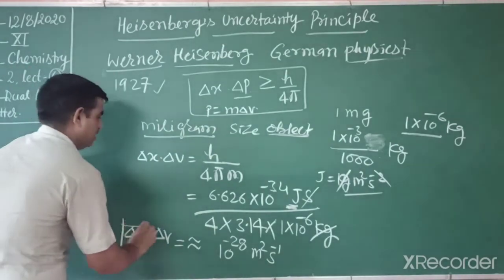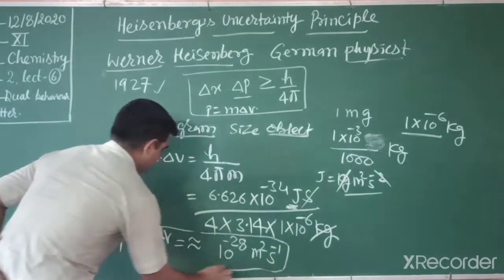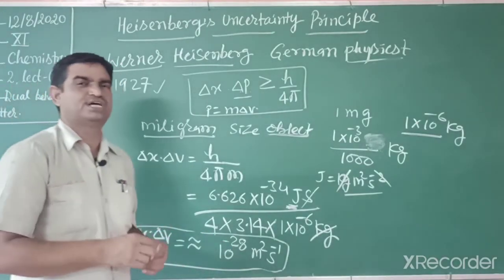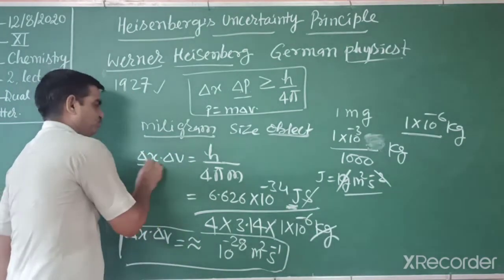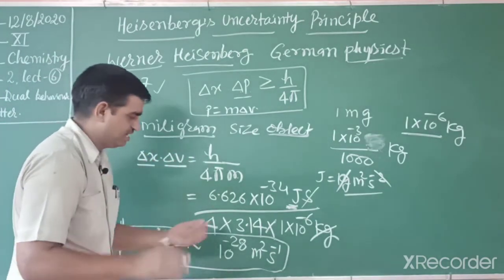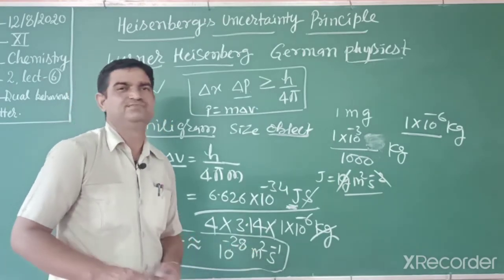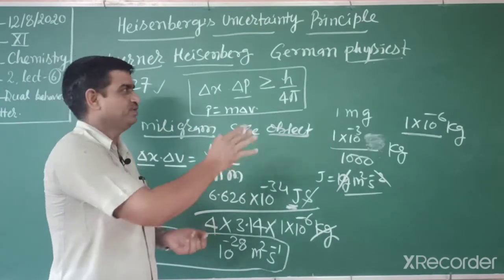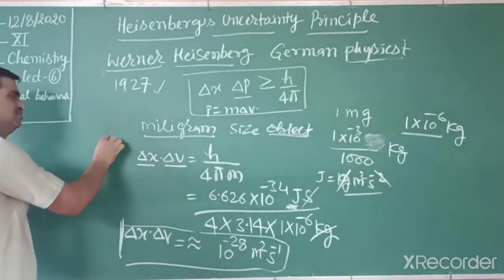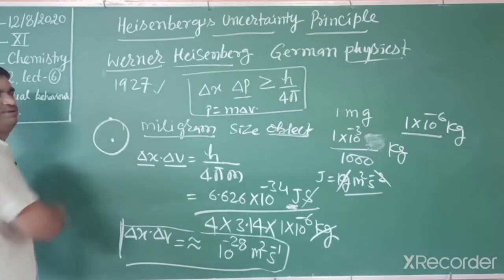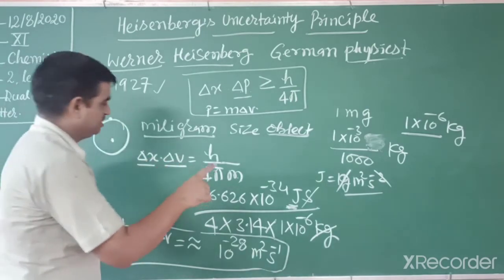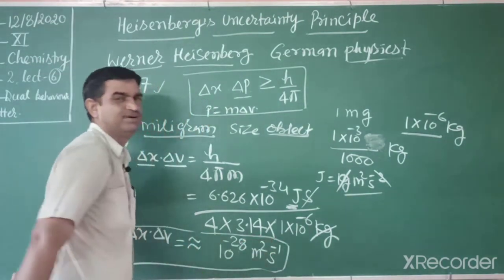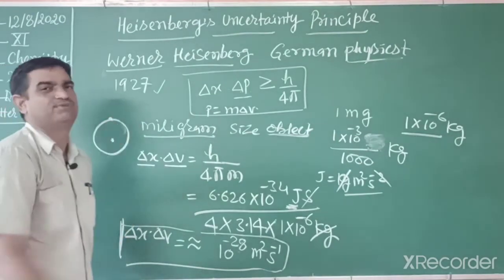So students, this value 10 to the power minus 28 is very low. It means that for a milligram size object, the uncertainty in position and velocity is very small. It is negligible, meaning the milligram size object can be found exactly. So we can find its exact path, exact trajectory, because it is milligram size, and we can find its velocity and momentum simultaneously because the uncertainty is negligible.